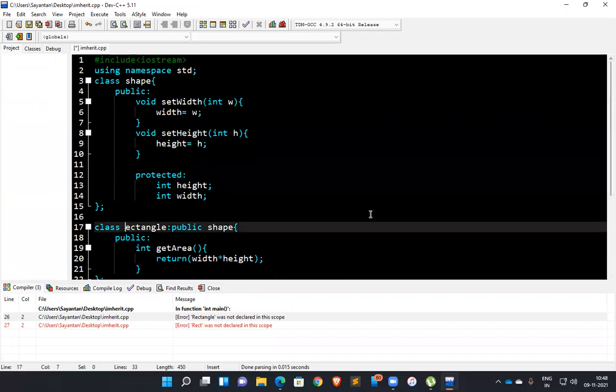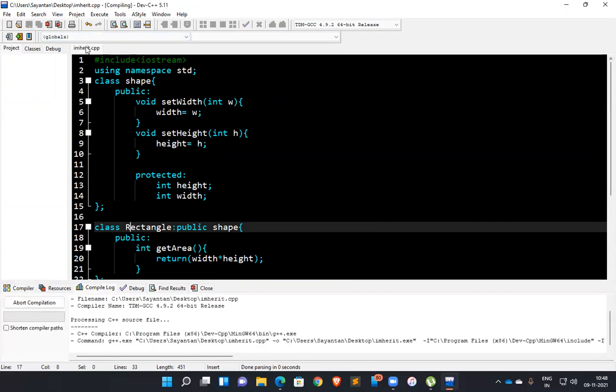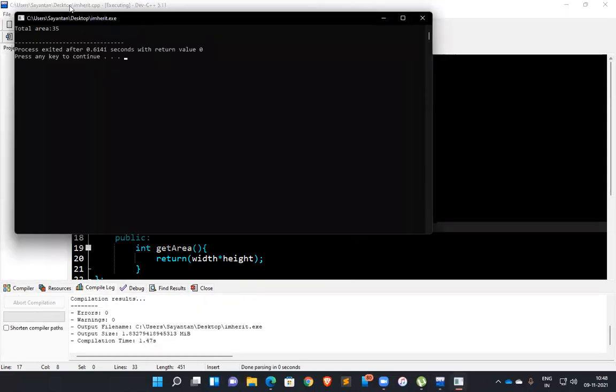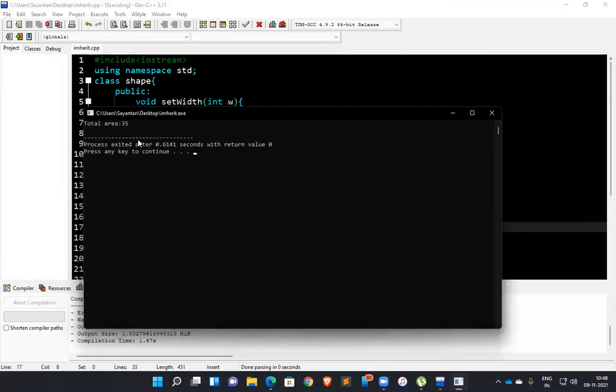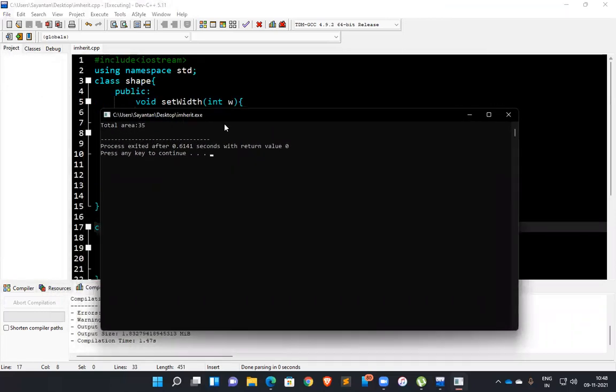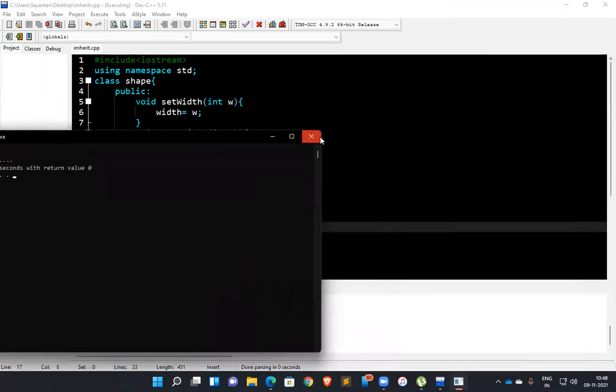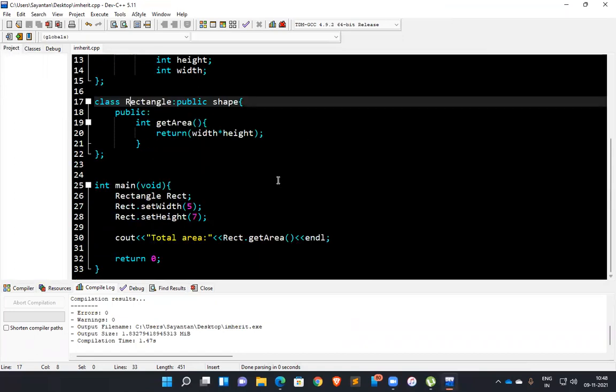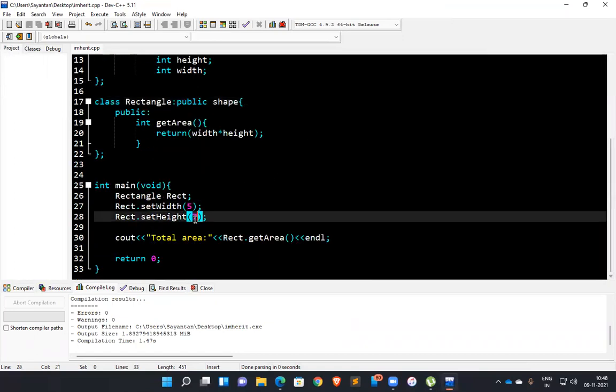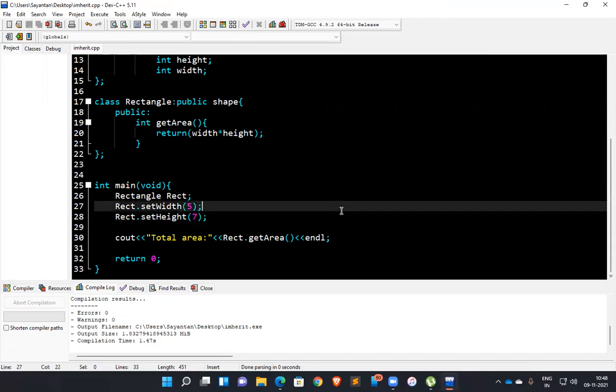So you see, this is our program output here, and it is showing the total area of the rectangle is 35. This is totally correct because we have added 5 and 7 as height and width. That is why we are getting 35.